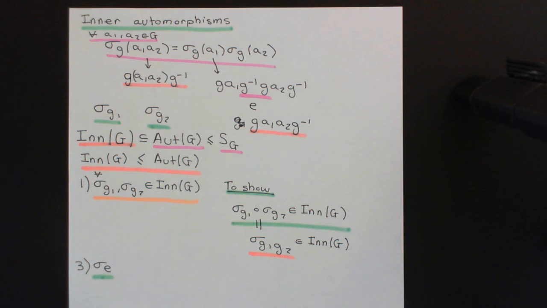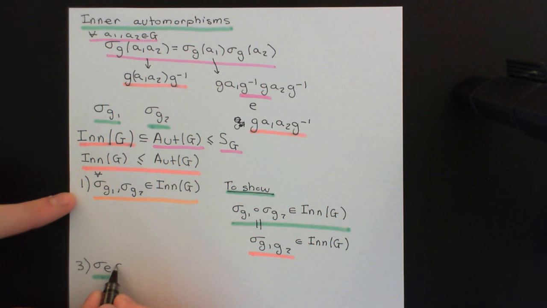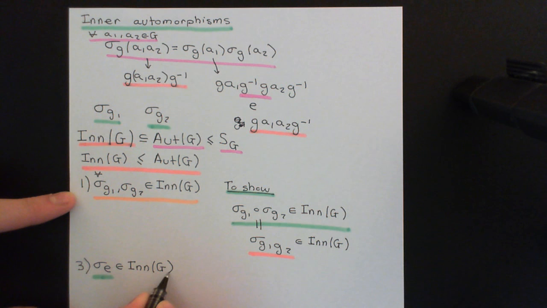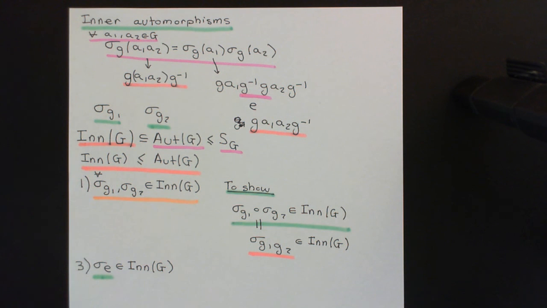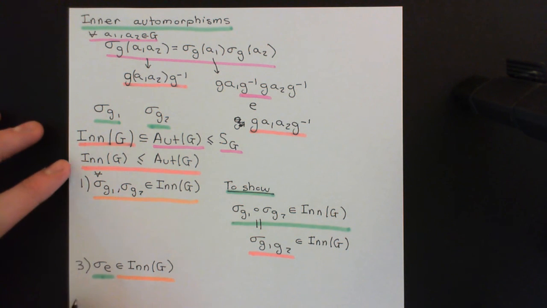Okay, so that will therefore be a group automorphism, and it is therefore indeed an inner automorphism because it satisfies the definition that we can think of it as conjugation by some element of the group. So the identity set permutation, the identity automorphism, is in fact an inner automorphism. So it is within our set of all inner automorphisms of the group G.